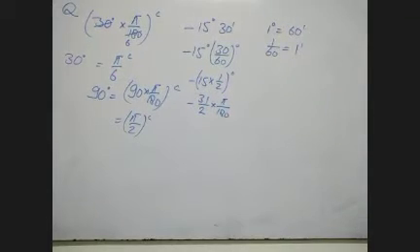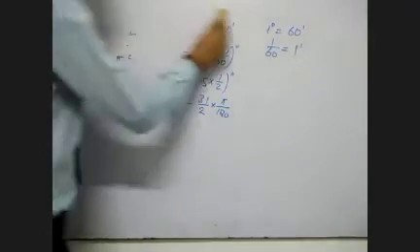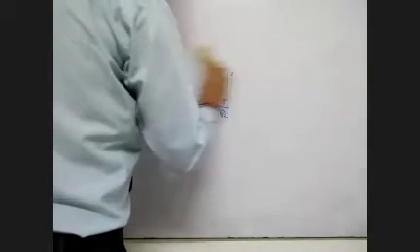Now you are able to convert from degree to radian. Now they might give us radian to degree also.